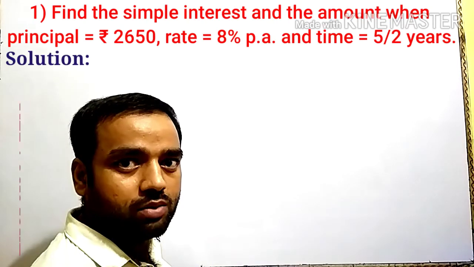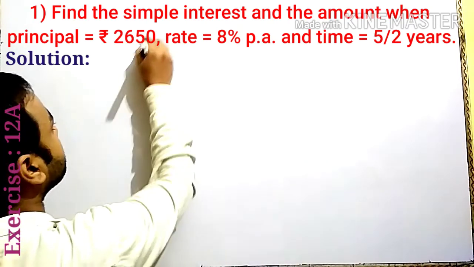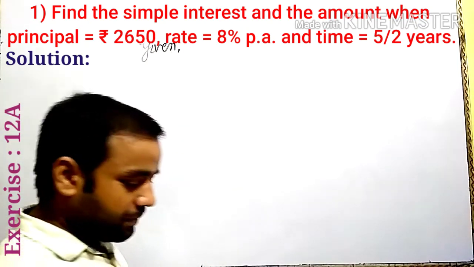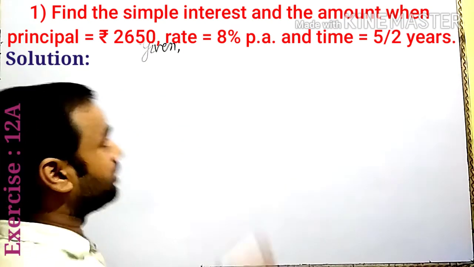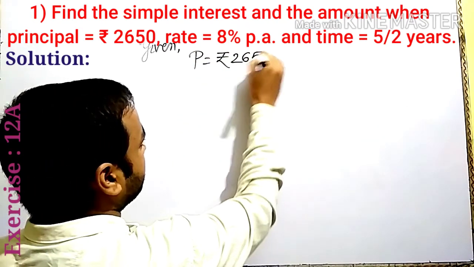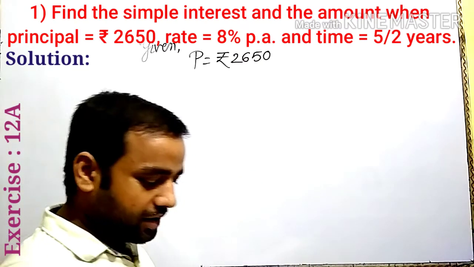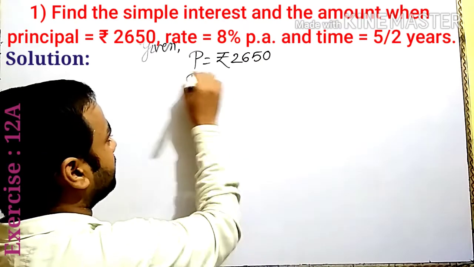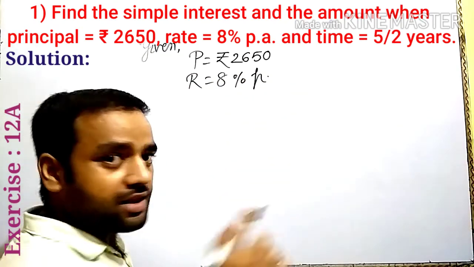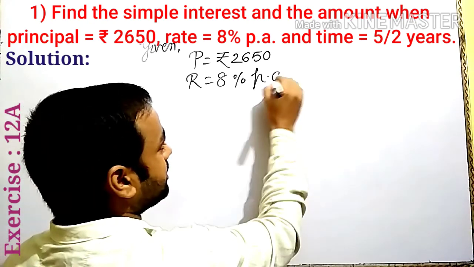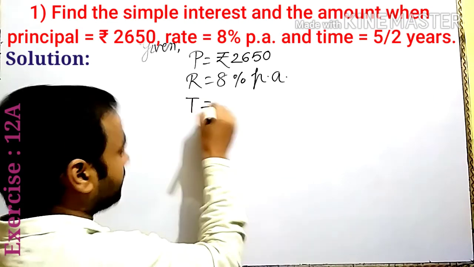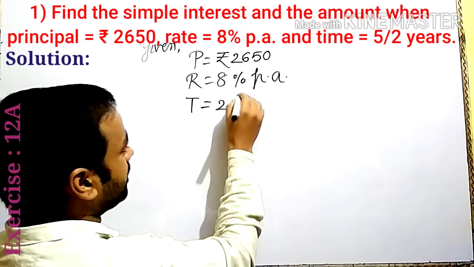Now let us discuss some questions. In question number 1, given principal 2650, in short form P is equal to 2650. Rate 8% per annum. Always rate is given as percentage per annum. Is it clear? Next, time given 2 whole 1/2 years.